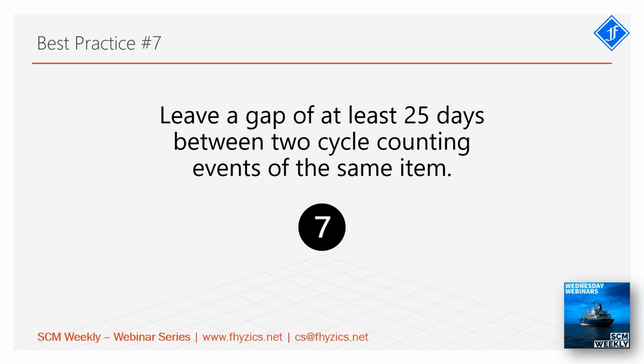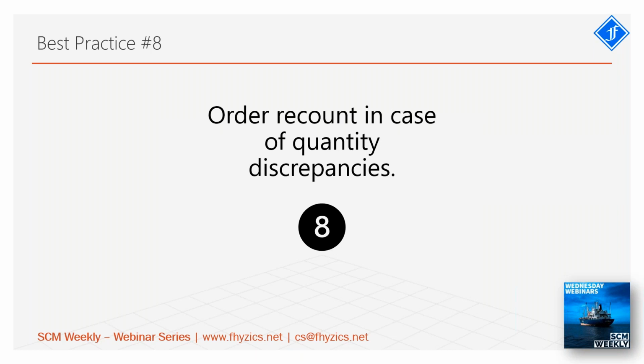It is not acceptable. The gap between two successive counts should be at least 25 days. Otherwise, the purpose of counting is lost. In fact, I have counted very close together, but then the next counting may have a 2-month gap, which is not advisable. Best practice 8 is to order a recount in case of quantity discrepancies.